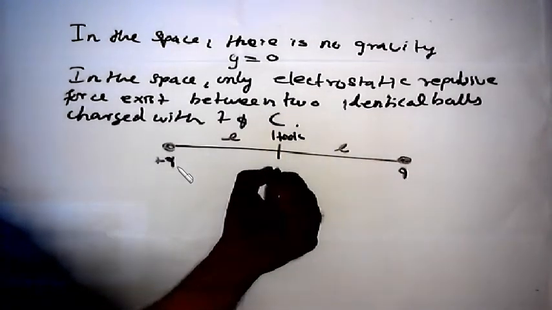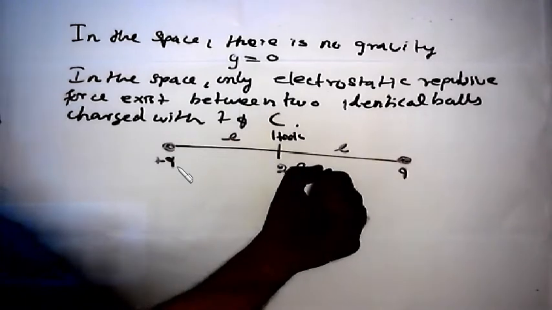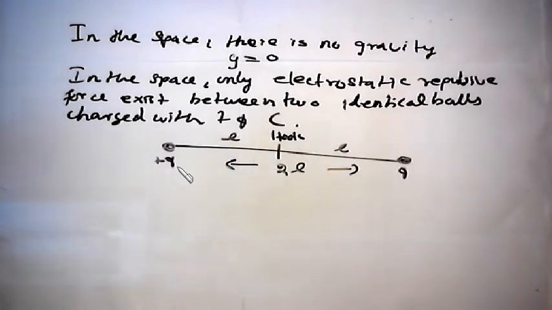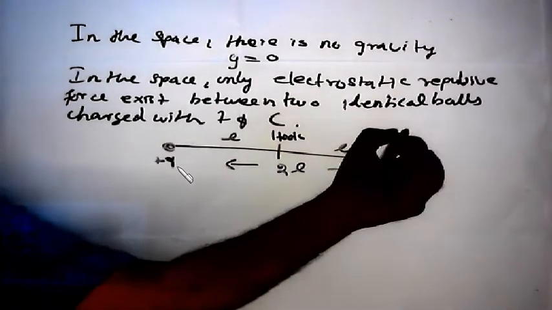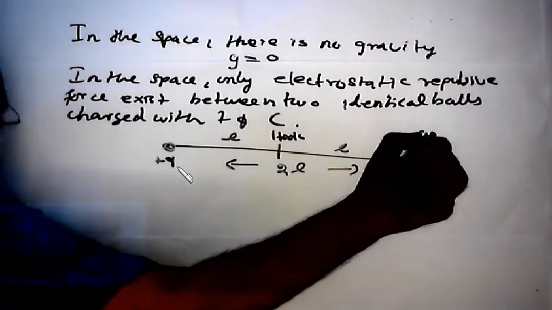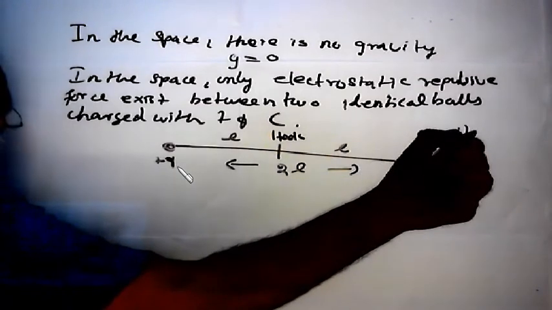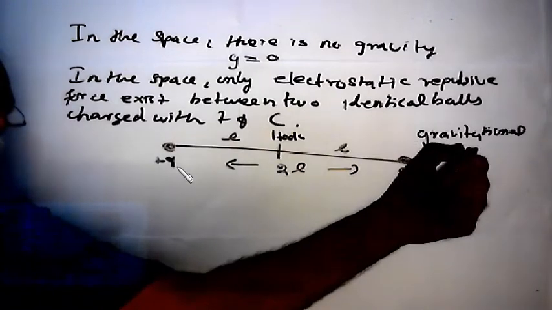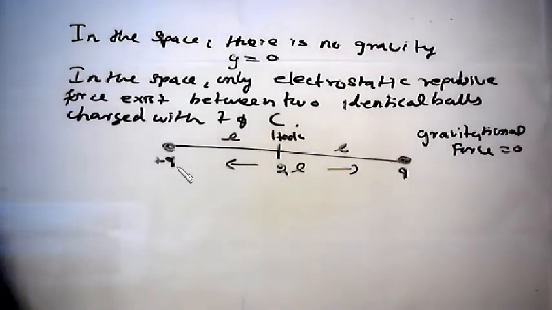Remember, what is the total separation? 2L. In this space there is no gravitational force. Make note of it. Gravitational force is equal to 0.